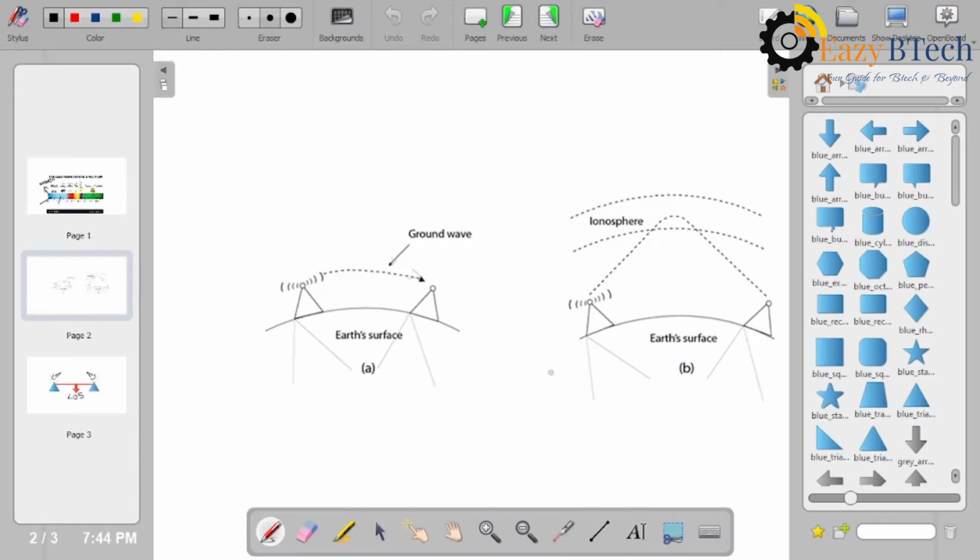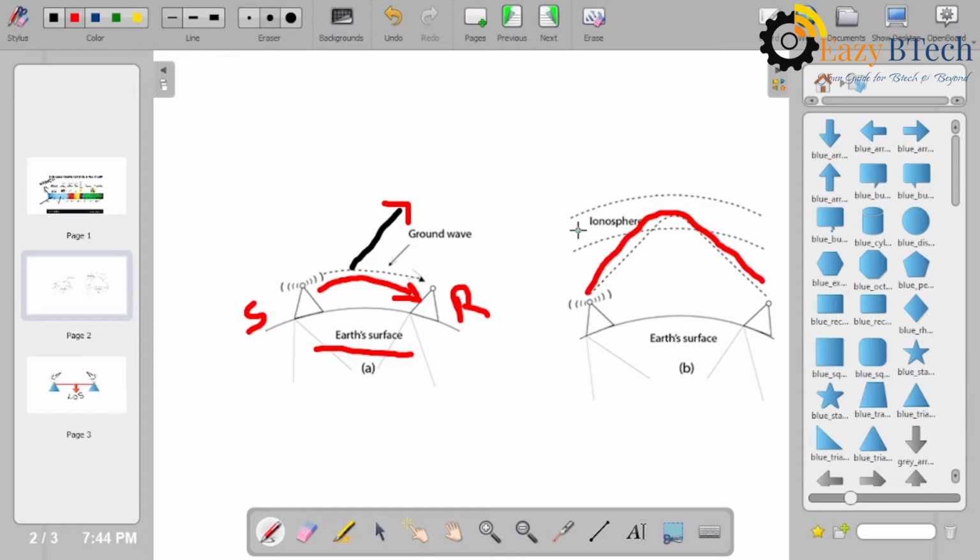See, these are radio waves. We have two types of layers here. So the ground wave: this is a sending antenna and this is a receiving antenna. This is the earth surface. While sending the data from sender to receiver, the ground wave goes in one direction, and this is another direction. And it crosses the ionosphere layer also.